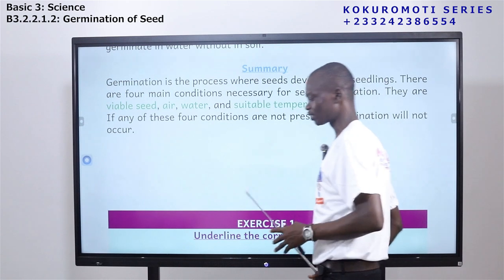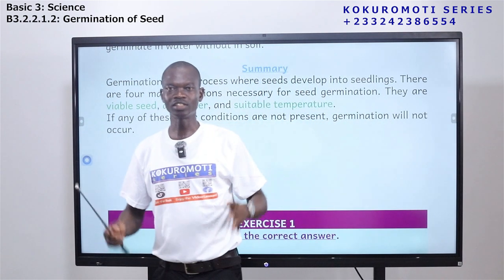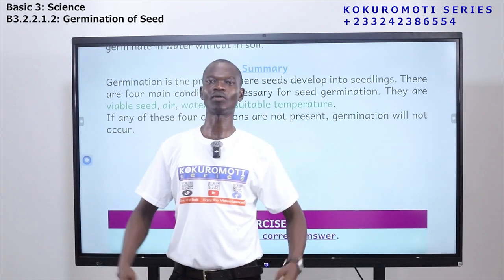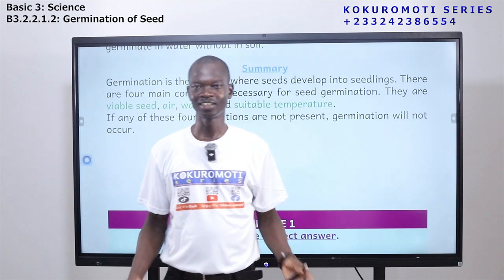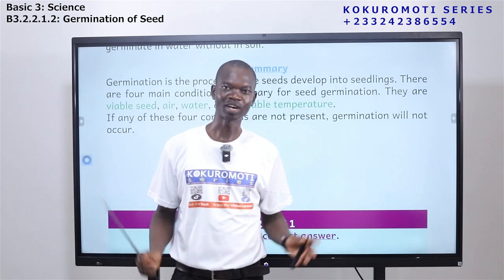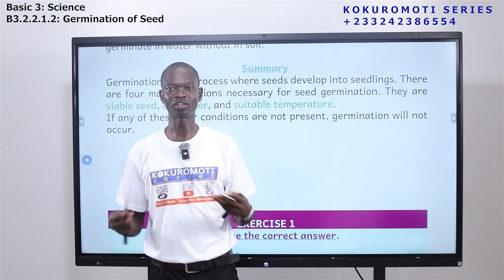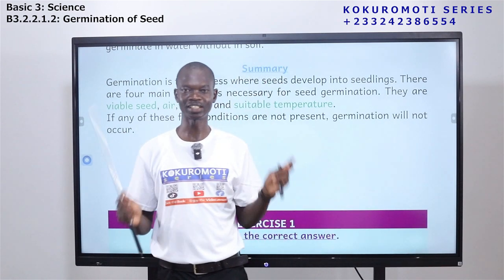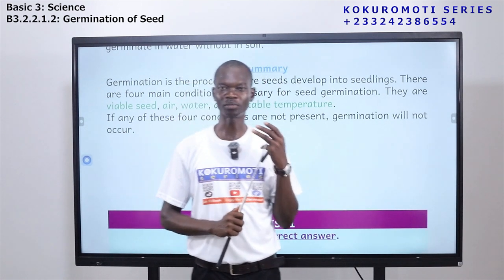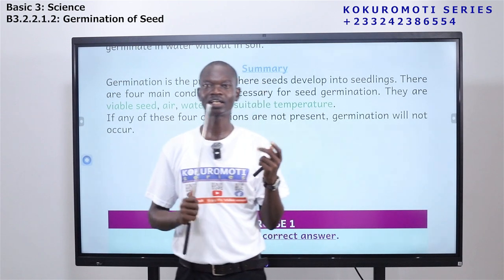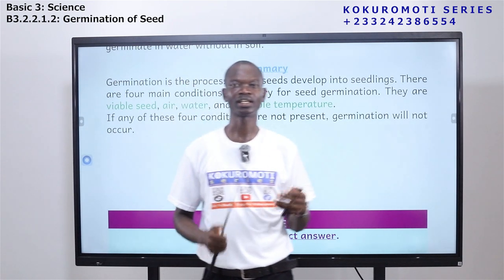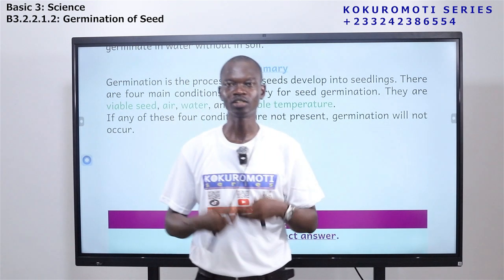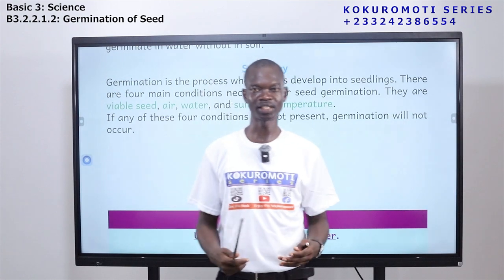So these 4 things need to be there before seeds can germinate. Now we have learned about germination. One day when you become a farmer and you are sowing your seed, you should know these things, that the seed should be a viable one, and there should be water, air, and the right temperature. And these 4 things come together to help the seed to germinate.